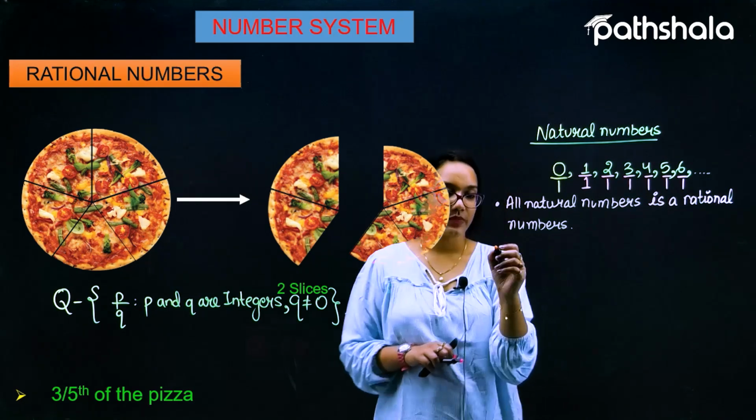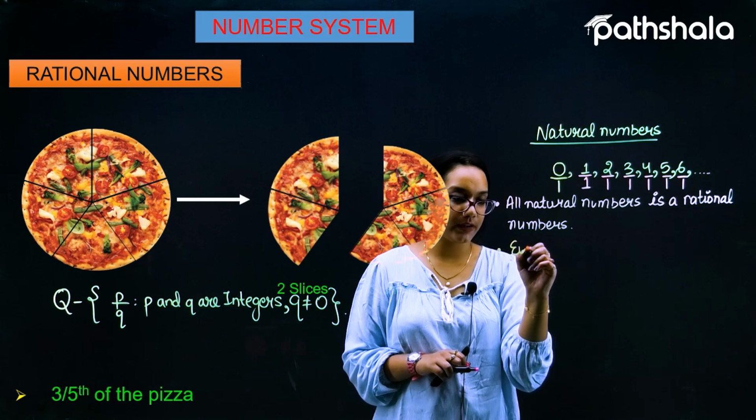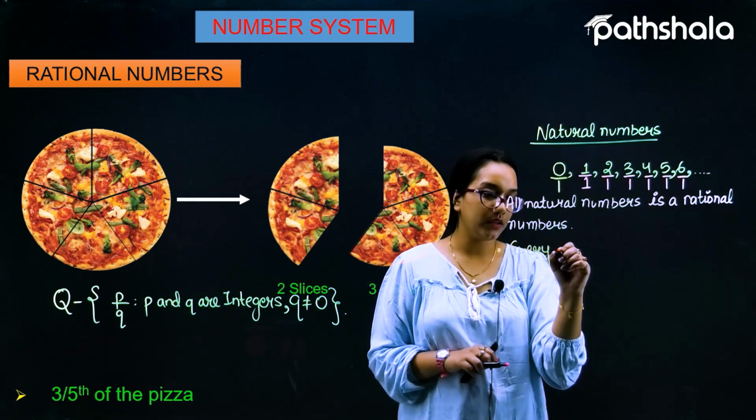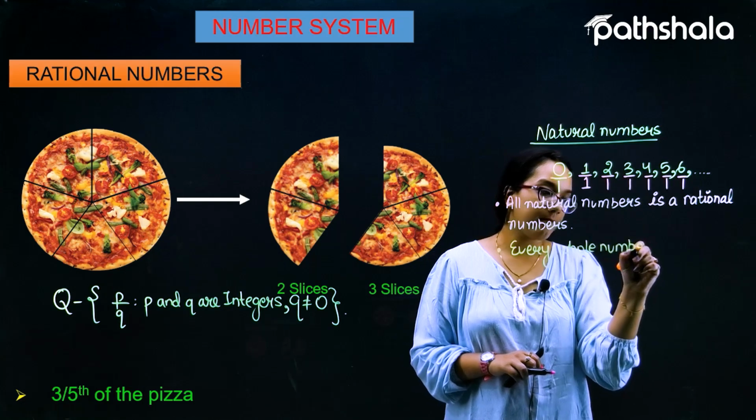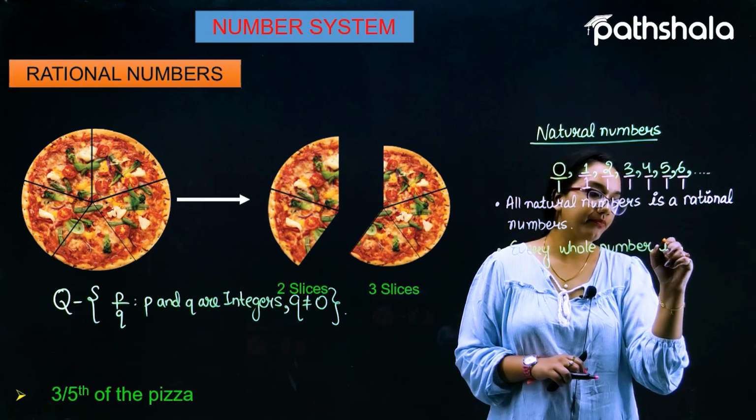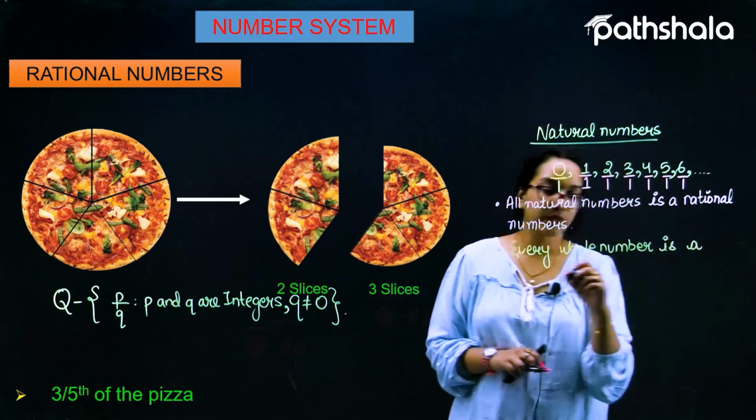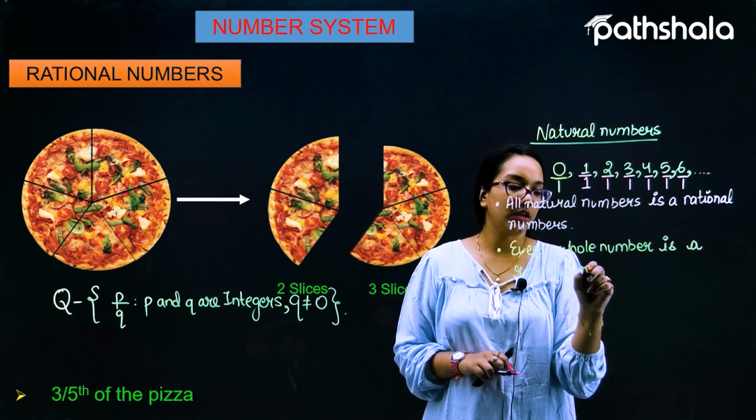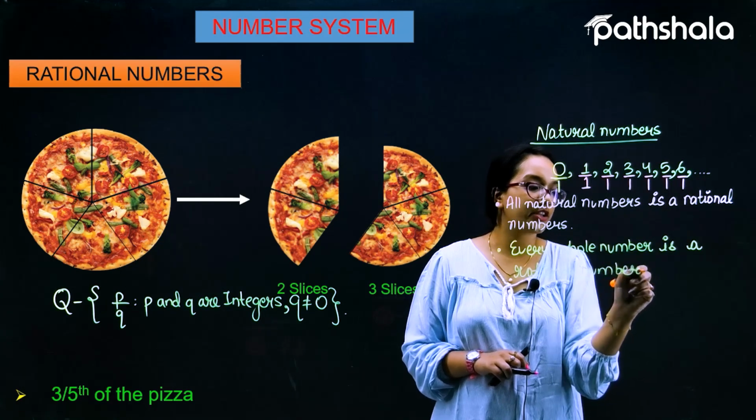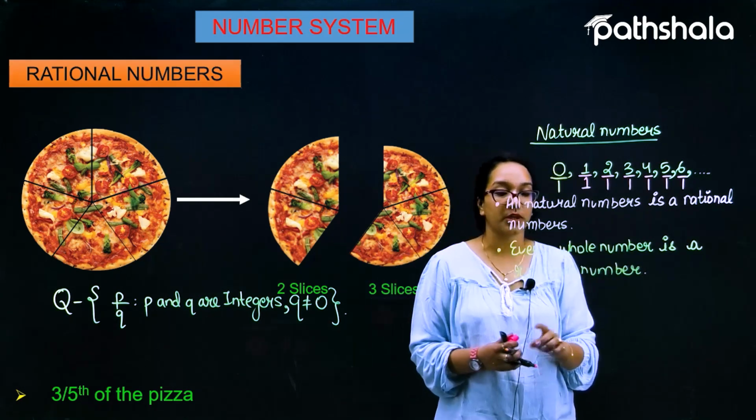So we can say, as the second note, that every whole number is a rational number. Because of this representation, every whole number is a rational number.